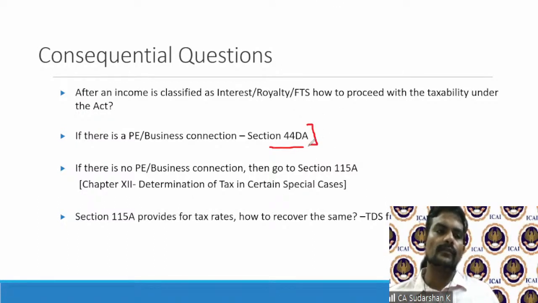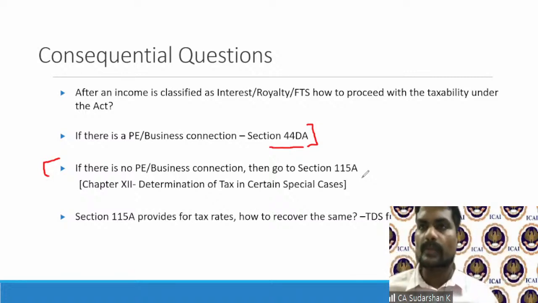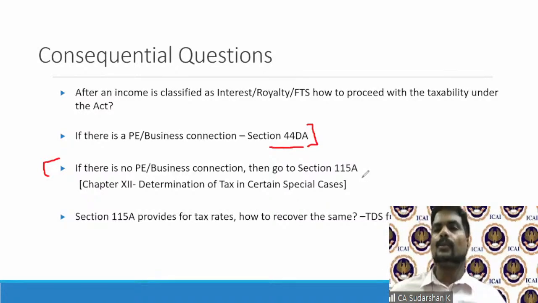We'll park it, because 44DA will attract a specific tax mechanism which comes as part of a presumptive tax mechanism where you have a permanent establishment or a business connection. So for a moment, we'll park 44DA. In the majority of cases, you will not have a PE; it'll only be a plain vanilla royalty or fees for technical services or an interest payment to a non-resident. So the non-resident will be liable to tax in India on these incomes. Now, how should you tax them?